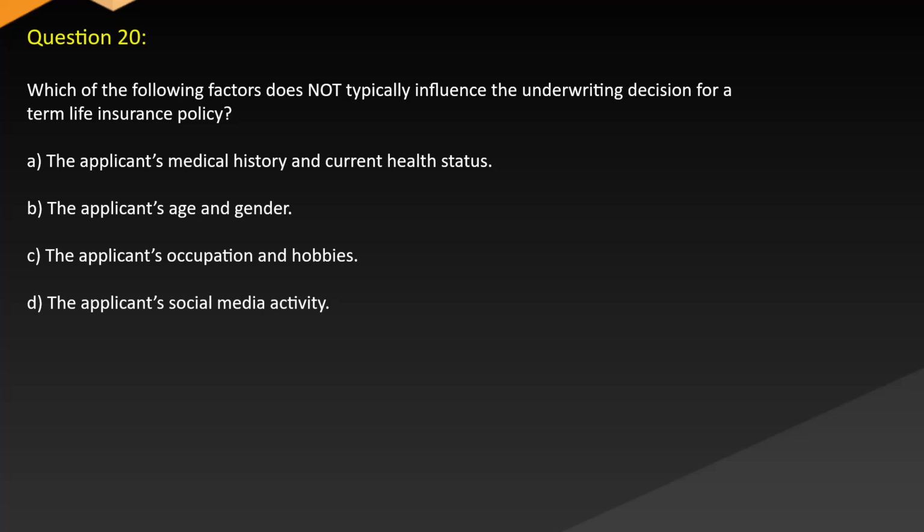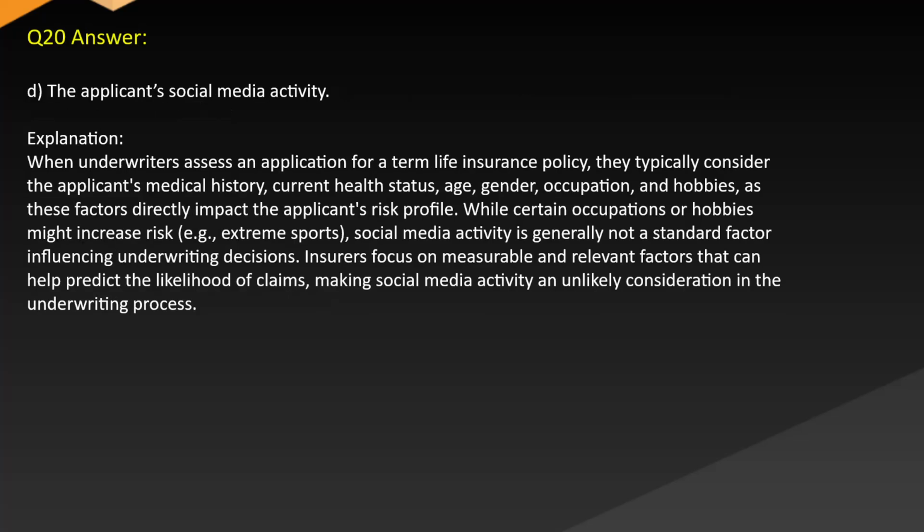Question 20. Which of the following factors does NOT typically influence the underwriting decision for a term life insurance policy? A. The applicant's medical history and current health status. B. The applicant's age and gender. C. The applicant's occupation and hobbies. D. The applicant's social media activity. Answer. D. The applicant's social media activity.